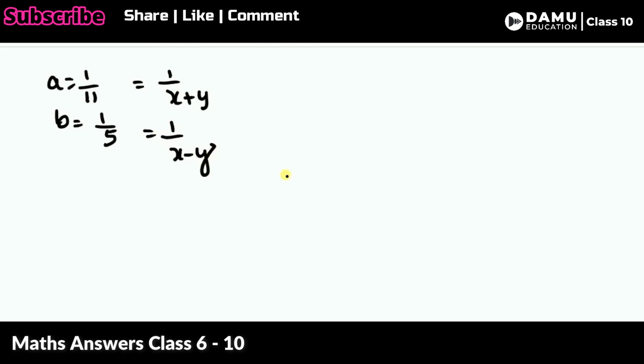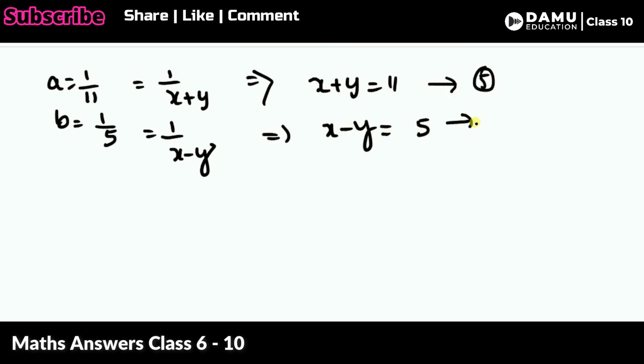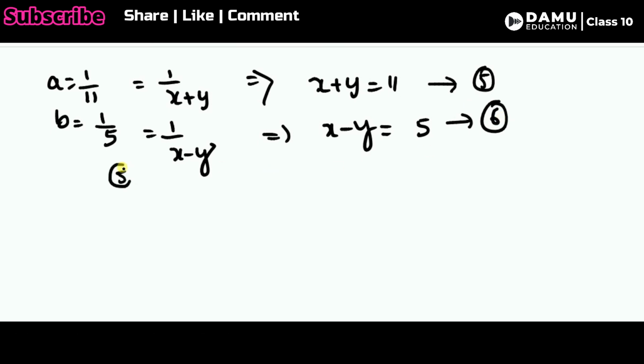Therefore, a is equal to 1 by 11 and b is equal to 1 by 5. Actually, a we took as 1 by x plus y, and b is 1 by x minus y, the relative speeds. So taking the reciprocals, x plus y will be equal to 11, and x minus y will be equal to 5. Let's take these as equations 5 and 6 and add them.